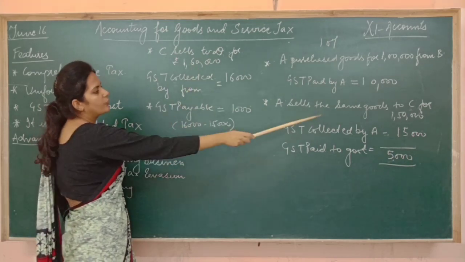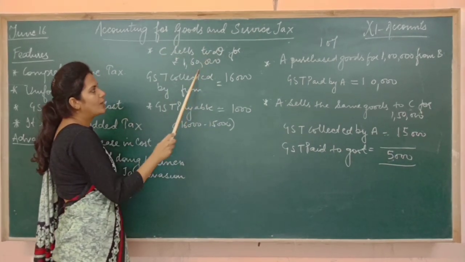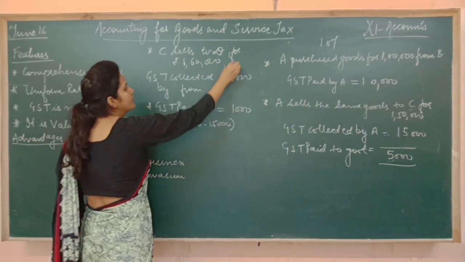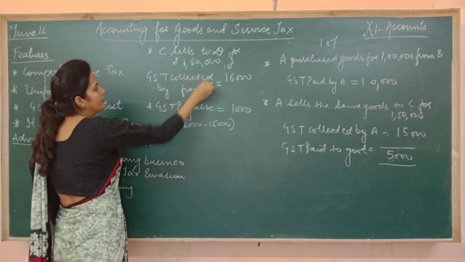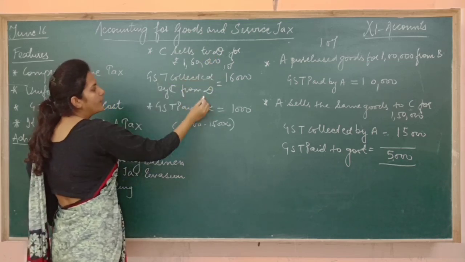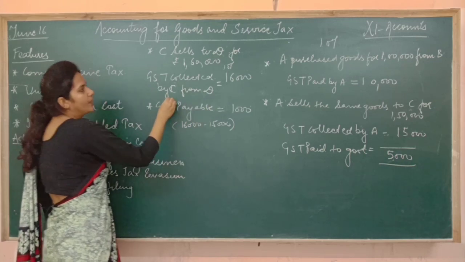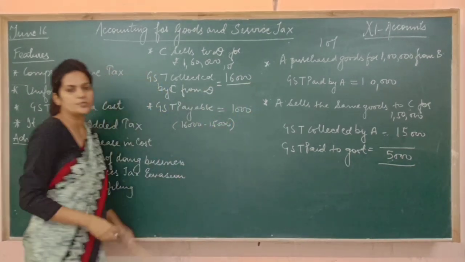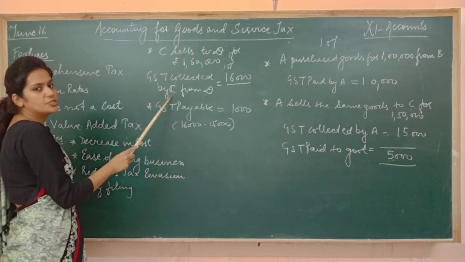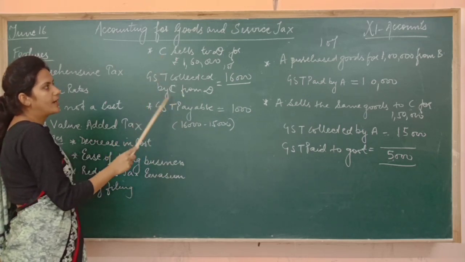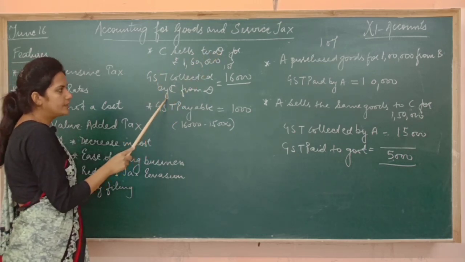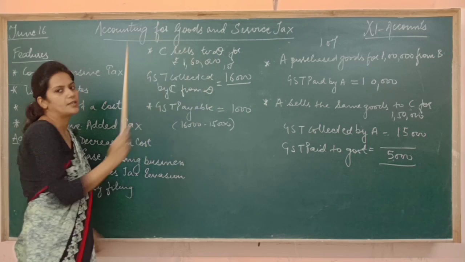Means he purchased at 1,50,000 and he is selling at 1,60,000 to D. So obviously if tax rate is 10%, then GST paid by D and collected by C will be 16,000. If I am saying that C is the seller, then C will collect the GST. So it means GST collected by C, and who is going to pay? D. So GST collected by C from D is 16,000.